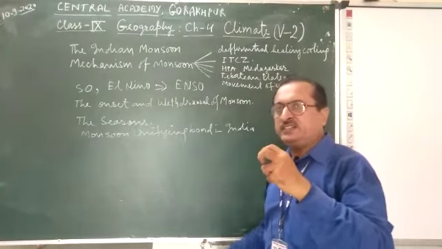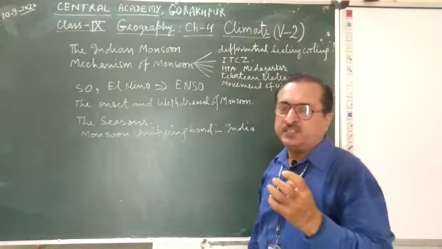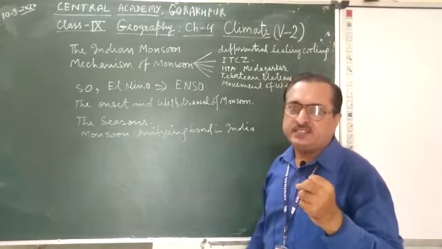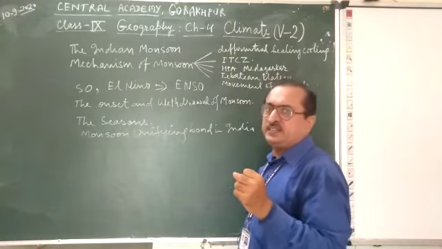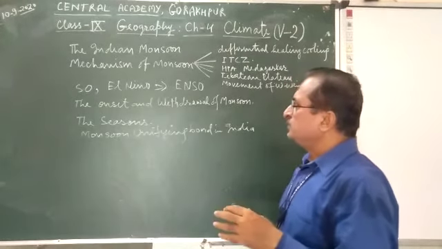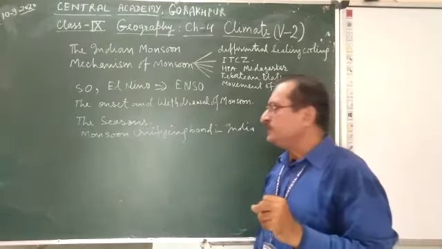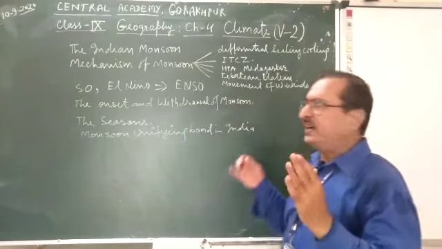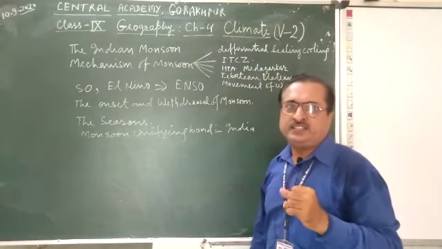So when these conditions prevail, especially in the Pacific Ocean, because we are talking about the monsoonal activity, when hot oceanic currents are there, the land masses nearby the Pacific Ocean get heated and temperature increases, and when the oceanic currents are cooler, the temperature of the nearby coastal areas is reduced. These types of changes affect the coastal areas all around. This is known as the El Nino effect. So this El Nino effect helps in the monsoonal activities in the Indian subcontinent.